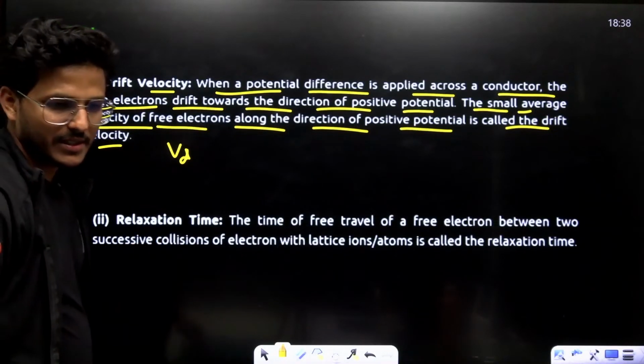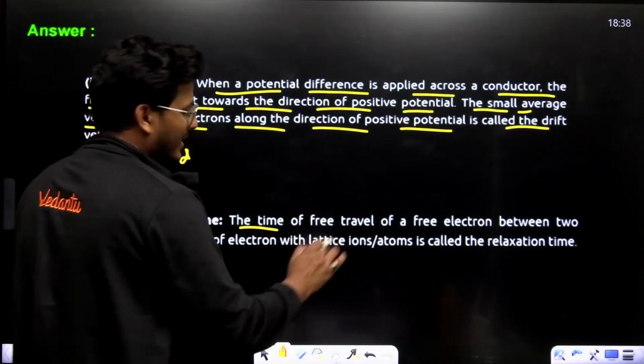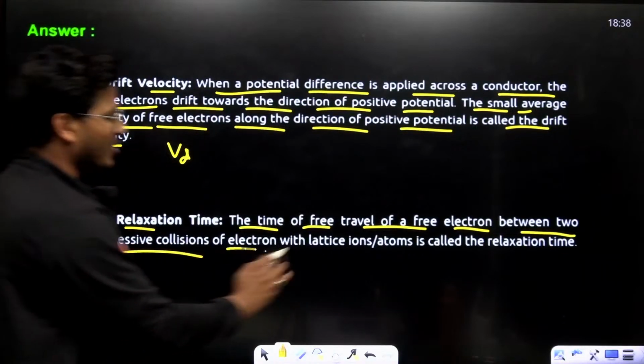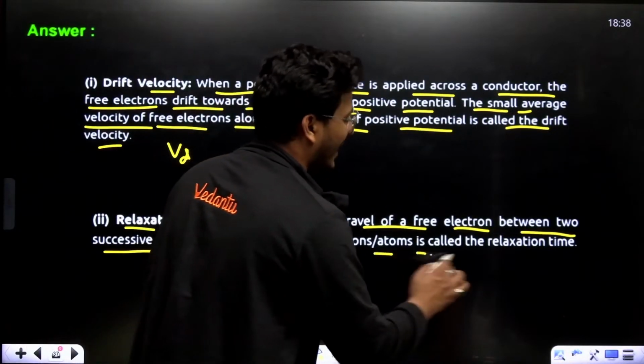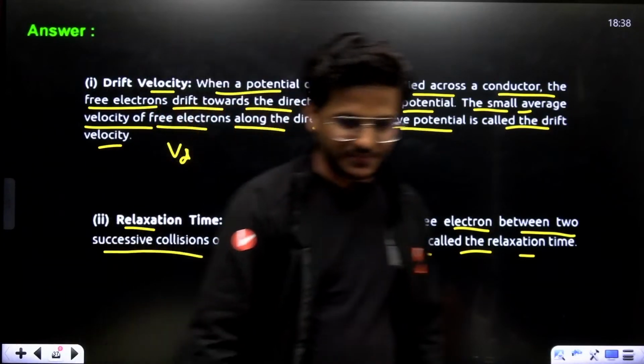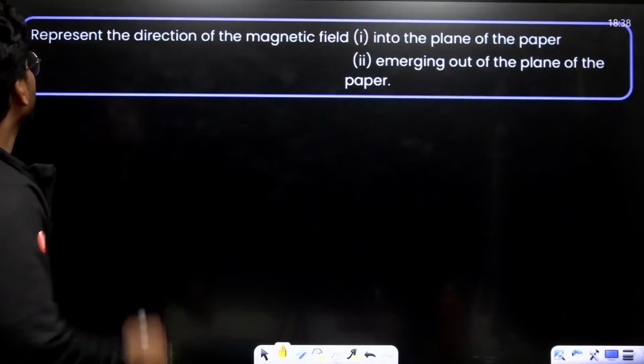Same like relaxation time. The time of free travel of free electrons between two successive collisions of an electron with the lattice ion or atom is called relaxation time, represented by tau. Moving to next.